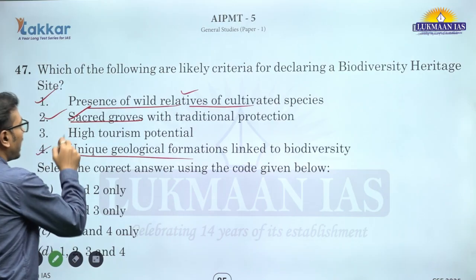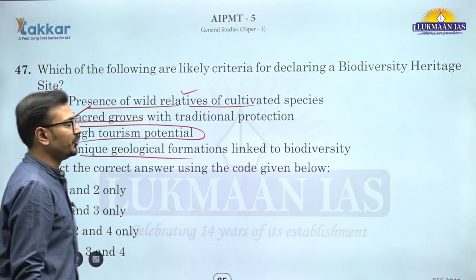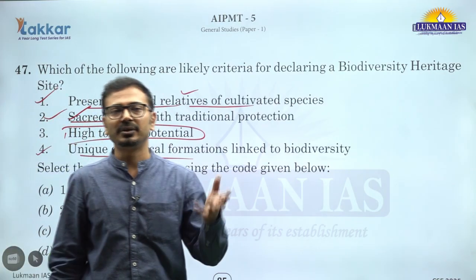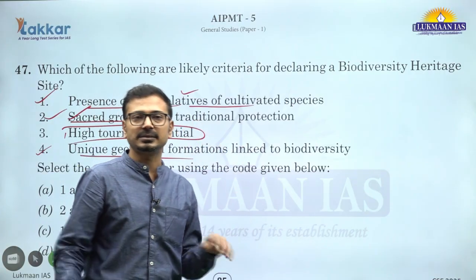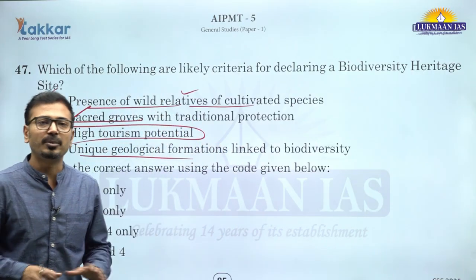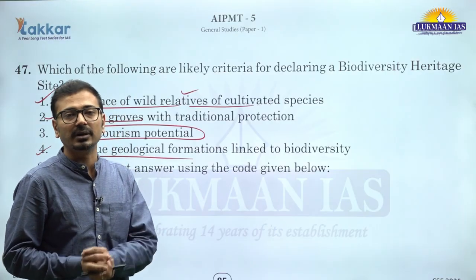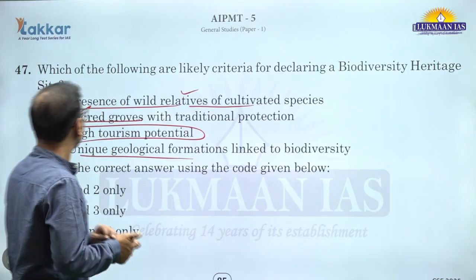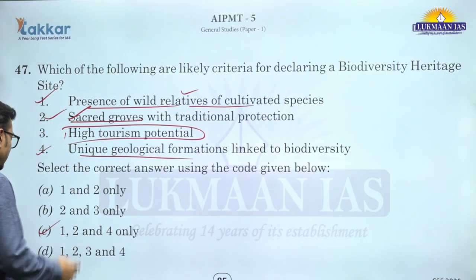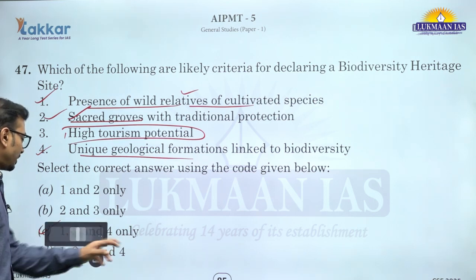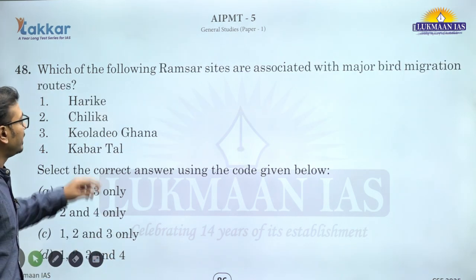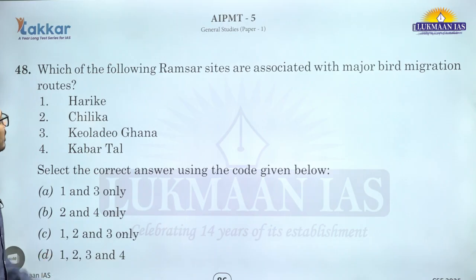High tourism potential. Now you may get confused here, you may think we can declare a heritage site for tourism too, but that is not true. The whole purpose here is to conserve biodiversity, not to promote economic aspects like tourism. So we can say 1, 2 and 4, C is the correct answer. I know many students must have marked D here, but that is not correct. All right.